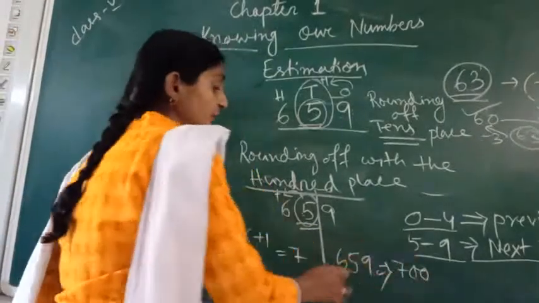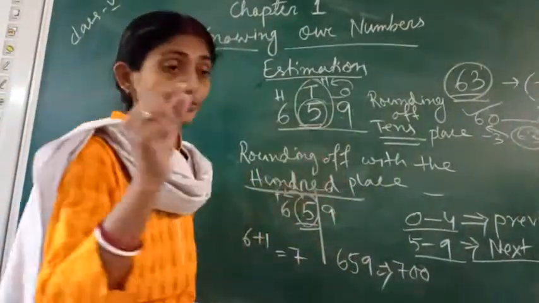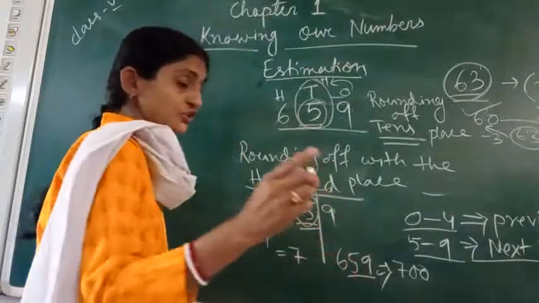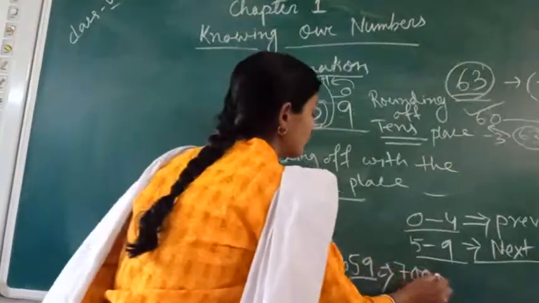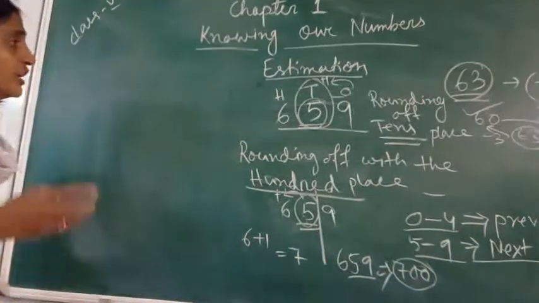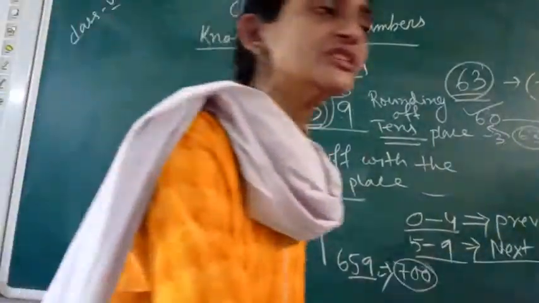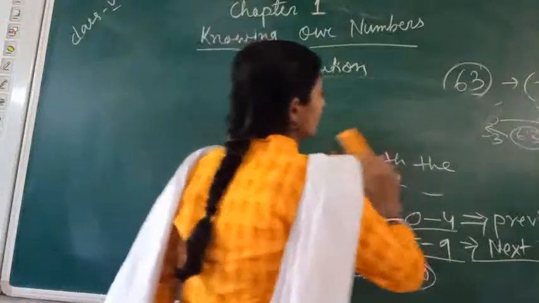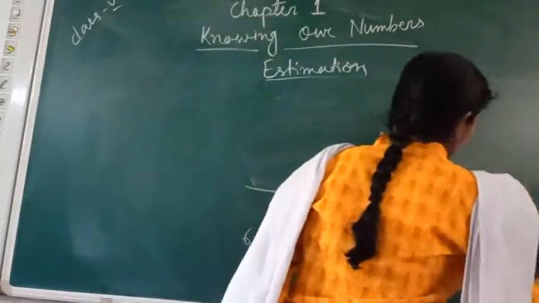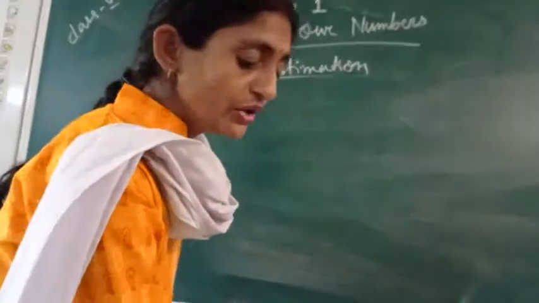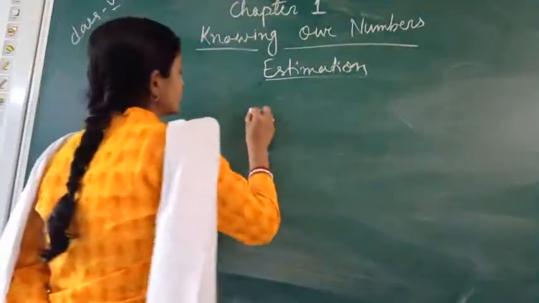Maybe there may be a difference, not only a difference of a small number, there is a difference of how much? 41. But then also we will consider it as 700. So in this way, if nothing has been instructed, let's come to that kind of situation.